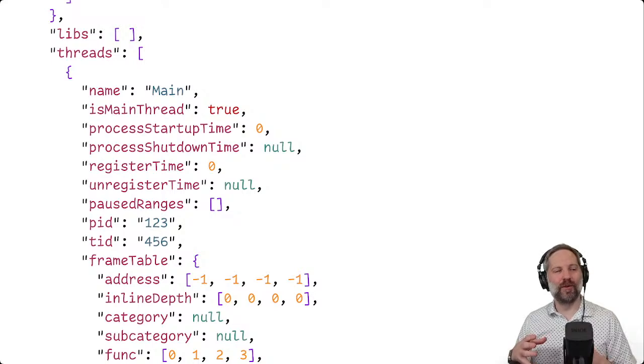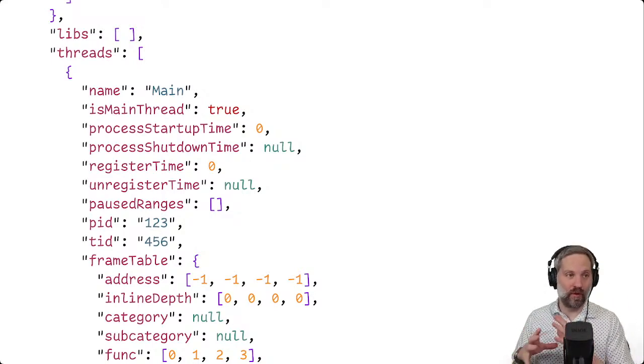Next in the JSON profile, it shows an array of threads, and those are all the threads running in your application as we're profiling. This sample JSON that we're looking at is JSON that I hand edited because we were trying to figure out what the JSON format looks like and how we convert a Ruby profile into something that the Firefox profiler would like. So I made a tiny little JSON file, and I linked to that in the description. So if you want to check out that JSON file as I'm walking through it here, feel free.